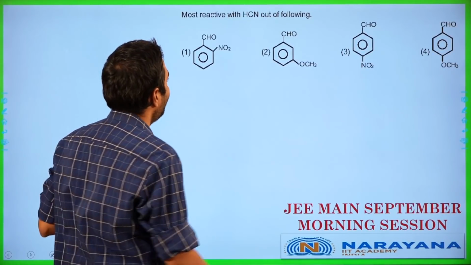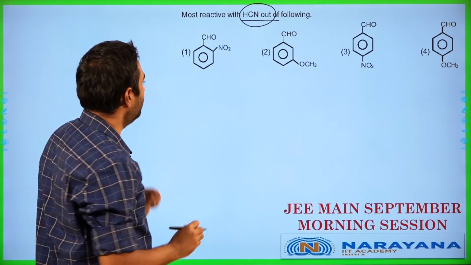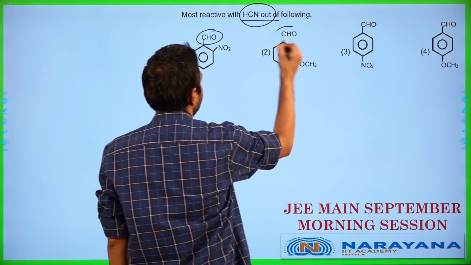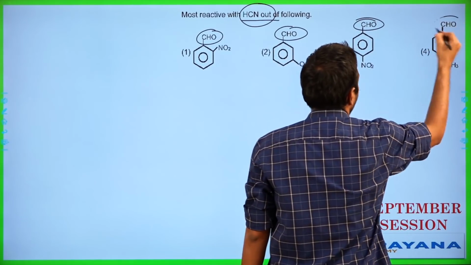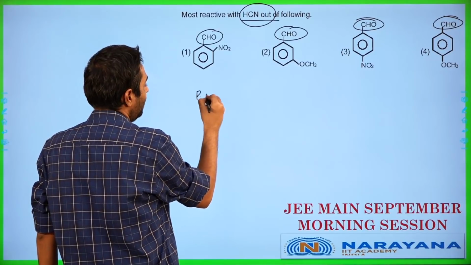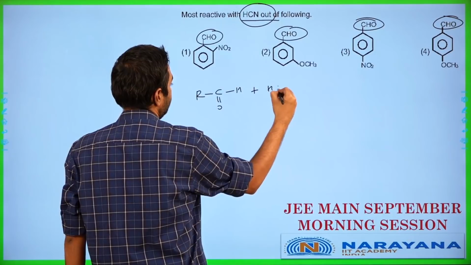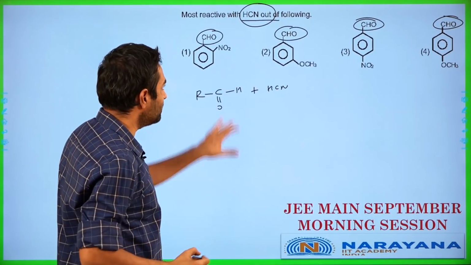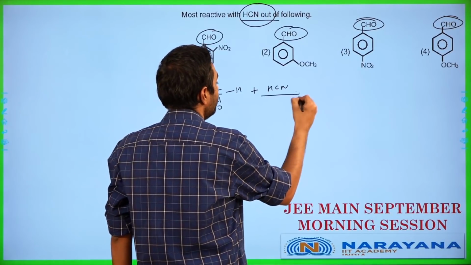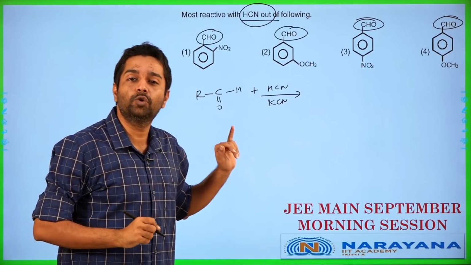Okay, most reactive with HCN out of the following. What kind of a reaction is going to be looked at? We have aldehyde as the key part in all of the cases. Now let me quickly explain the aldehyde case over here. If I have an aldehyde reacting with HCN, what is going to be the reaction that happens here? Usually, along with HCN, I will have something else also. I will have KCN also usually taken.